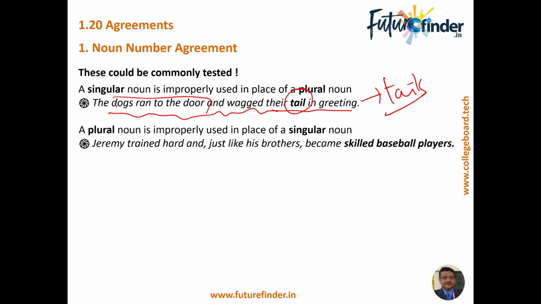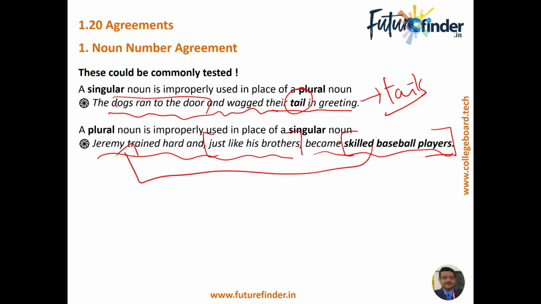A plural noun is improperly used in place of a singular noun. Jeremy trained hard and just like his brothers became skilled baseball players. Now here the skilled baseball player is not referring to the brothers. The subject of the sentence is Jeremy, and hence this is incorrect. So Jeremy trained hard and became a skilled baseball player. A skilled baseball player. There cannot be an S here. So this is incorrect. A plural noun is improperly used in place of a singular noun.